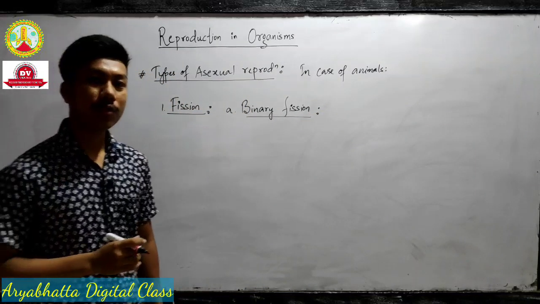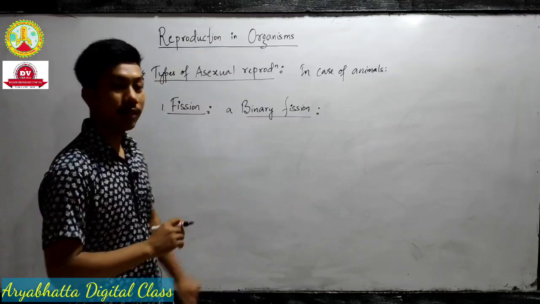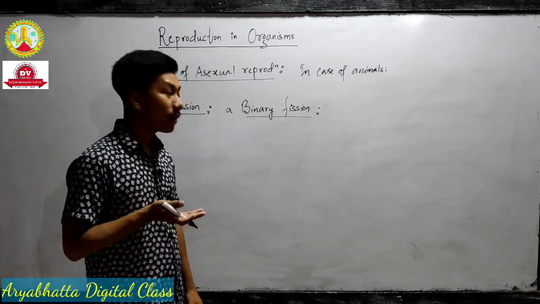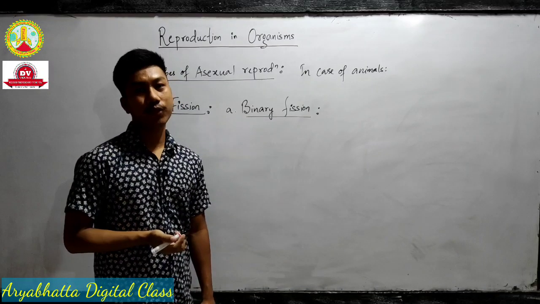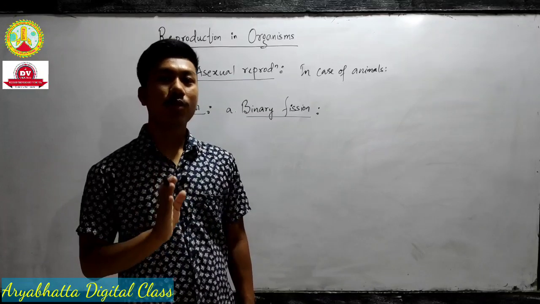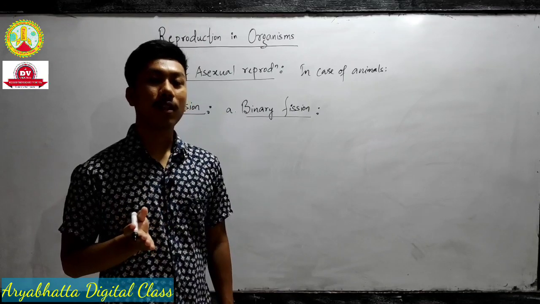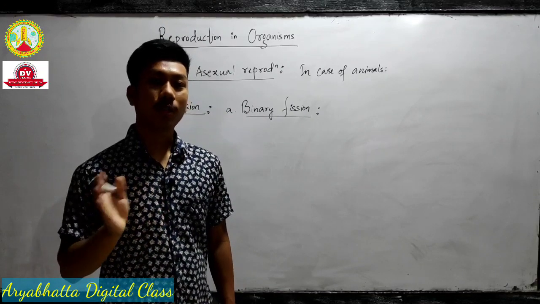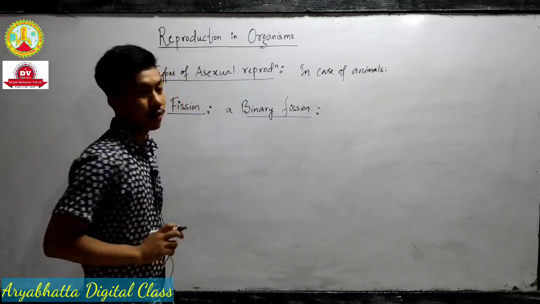The first type of fission is called binary fission. Binary means, the word suggests its meaning, right? Bi, two. What happens in case of binary fission? One parent cell divides into two daughter cells. Such a process is called binary fission.